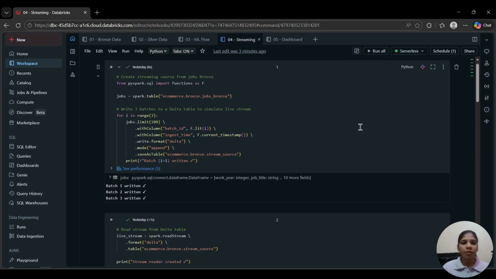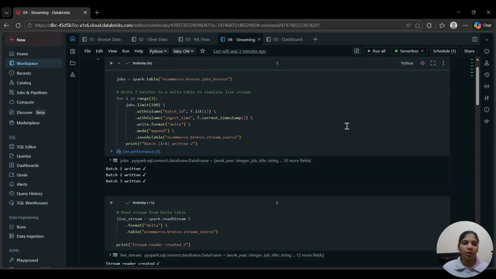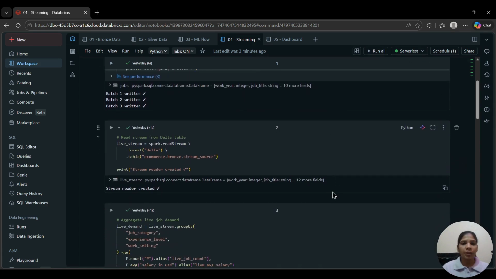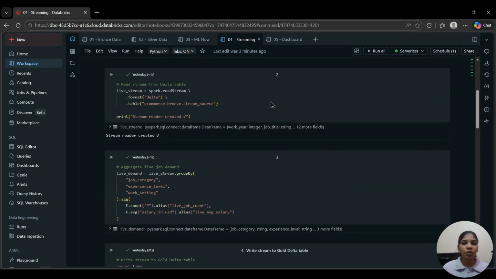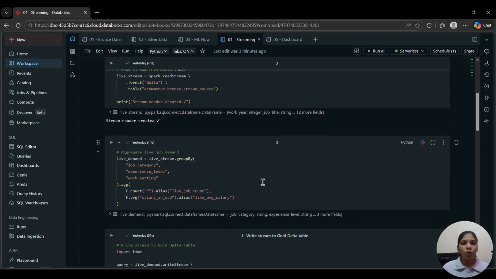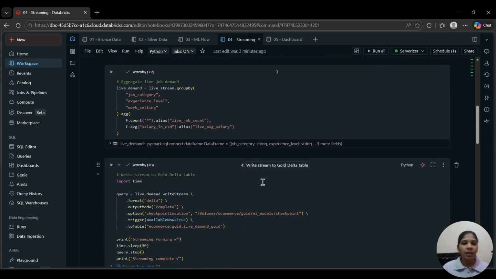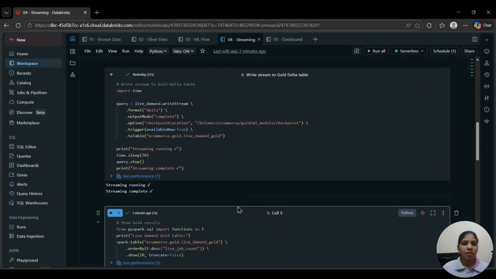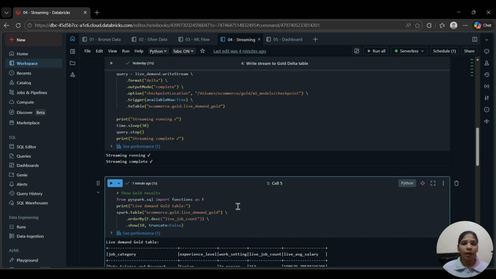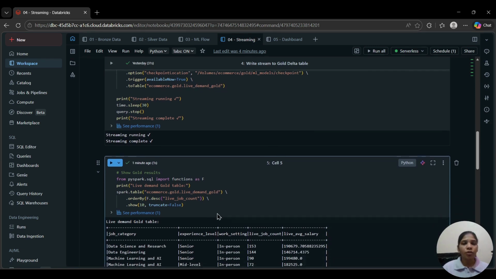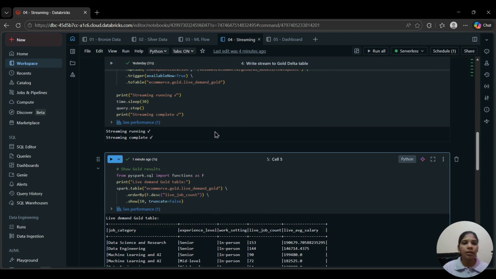Now for something that makes this project stand out, the live streaming layer. I built a structured streaming pipeline that continuously ingests live job posting data and updates the gold layer in real time. Every 10 seconds, new data arrives, gets processed, and the gold table refreshes automatically. This is the same technology used by platforms like Naukri and LinkedIn at scale. Here is the live output.